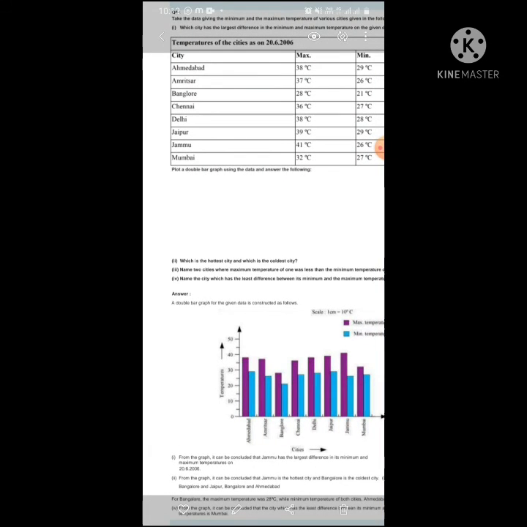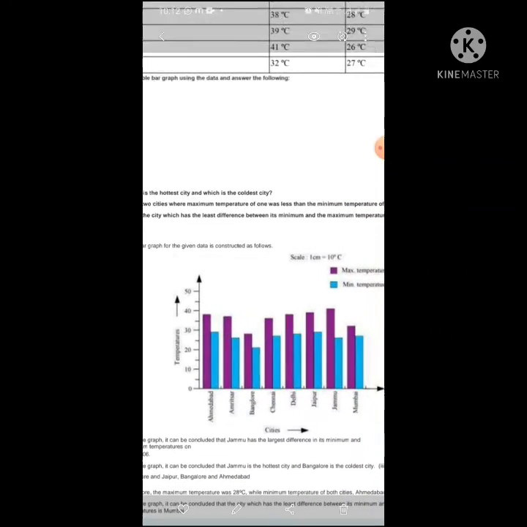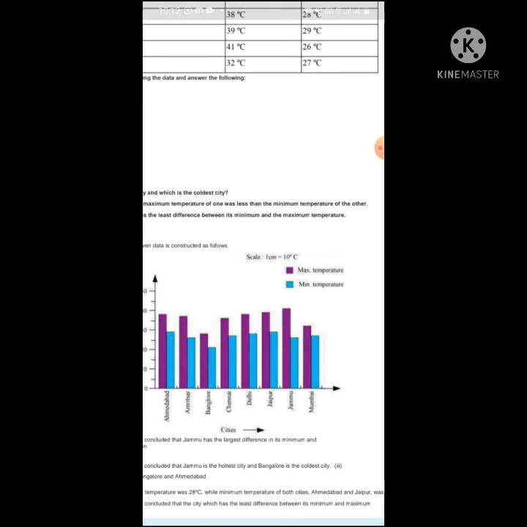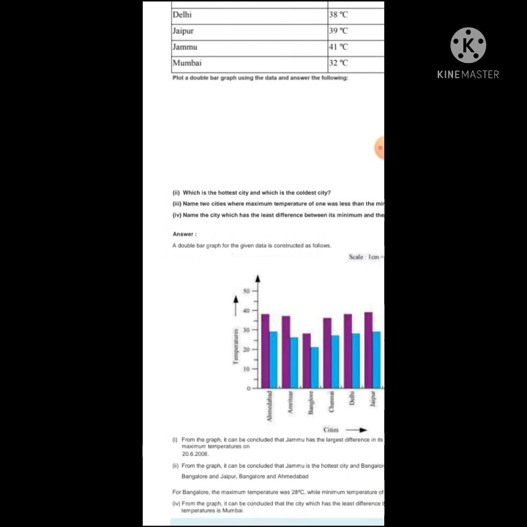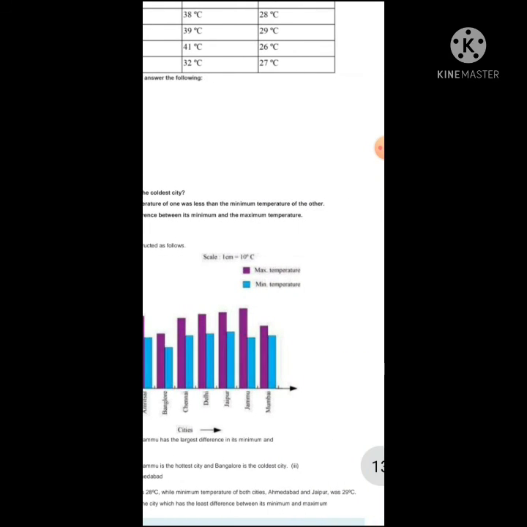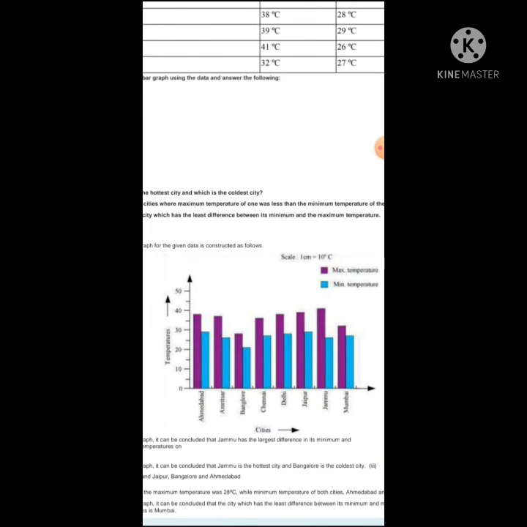See the third one, name the city which has the least difference between its minimum and maximum temperature. Means which city has very little difference in minimum and maximum. From the graph it can be concluded that the city which has the least difference between its minimum and maximum temperature is Mumbai. You can see in Mumbai that it is not so much and not so little, it is a little bit up and down.